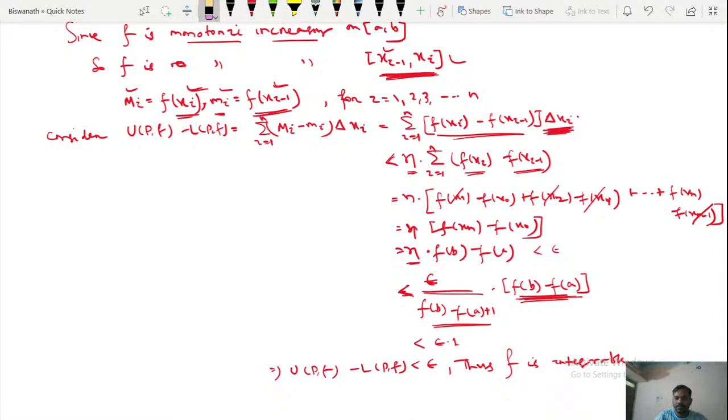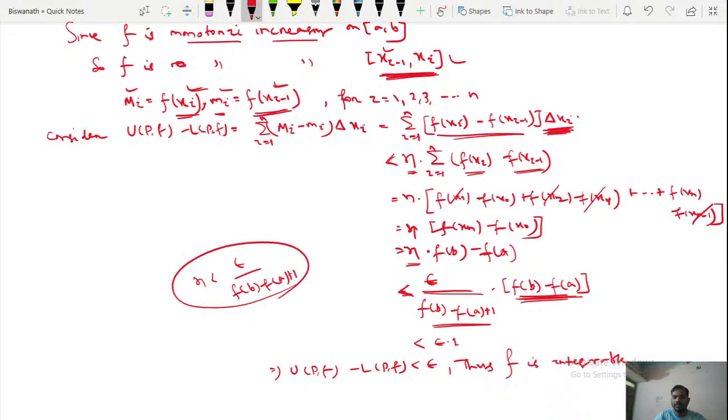If you do not remember what the restriction on eta is, when you come to this step, you will automatically get back the condition on eta. So your condition on eta is less than epsilon divided by f of b minus f of a plus 1.